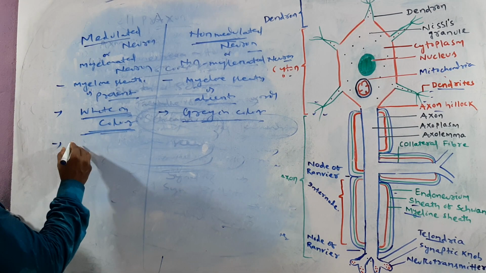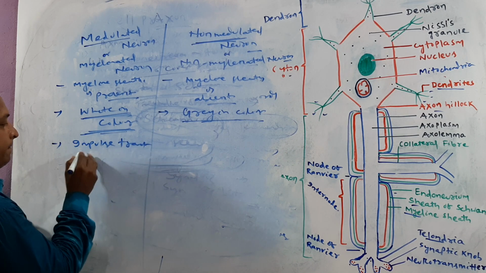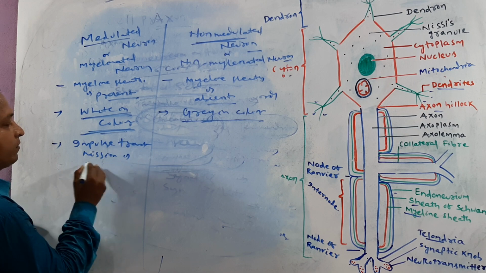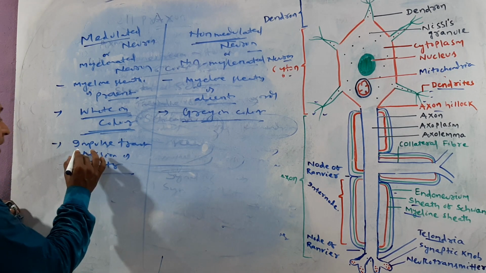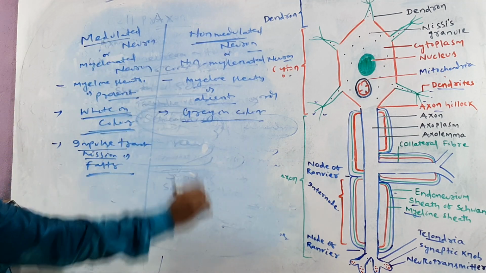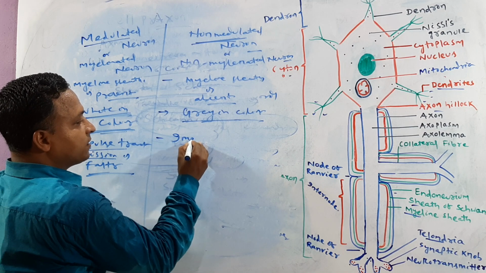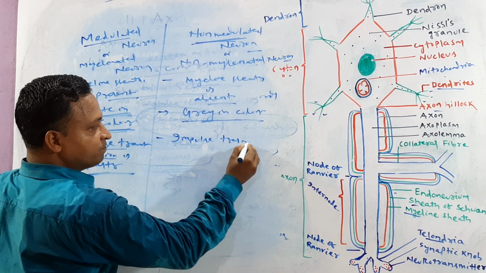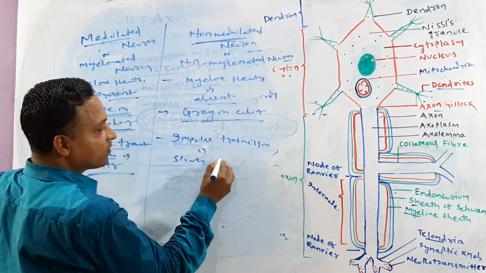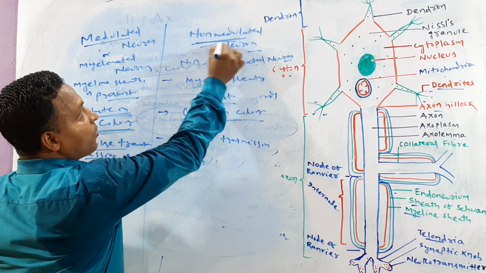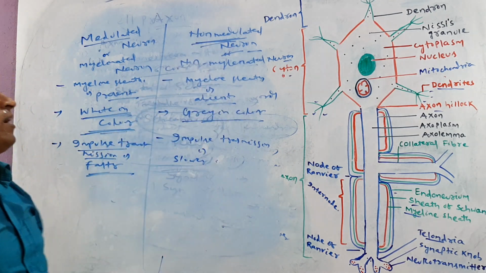Okay, try to focus mind. In this type, impulse transmission is faster. Impulse transmission is faster in medullated neuron. And here, impulse transmission is slower in non-medullated neuron.